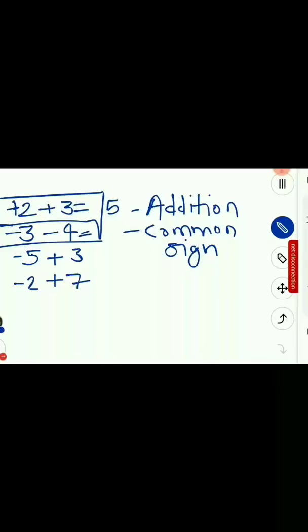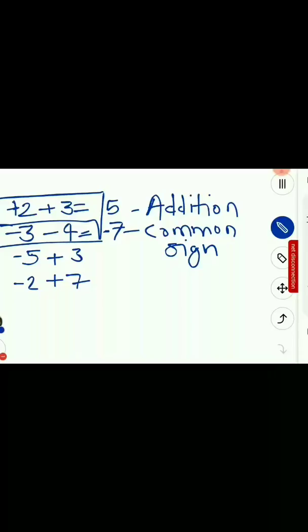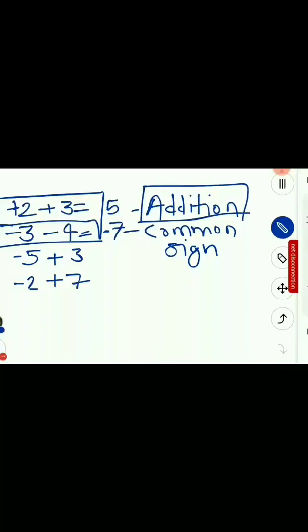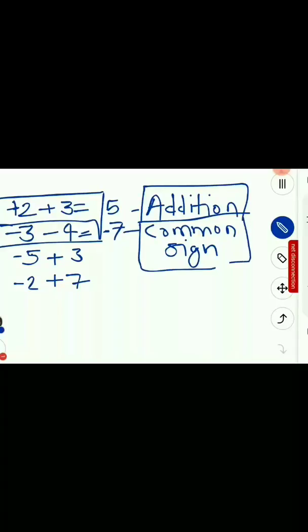So the answer is negative 7. So whenever you see that two numbers have the same sign, then the operation that you have to perform is addition, and the sign that the result will have is the common sign that both the numbers have. So minus 3 minus 4 is minus 7, and plus 2 plus 3 is plus 5.